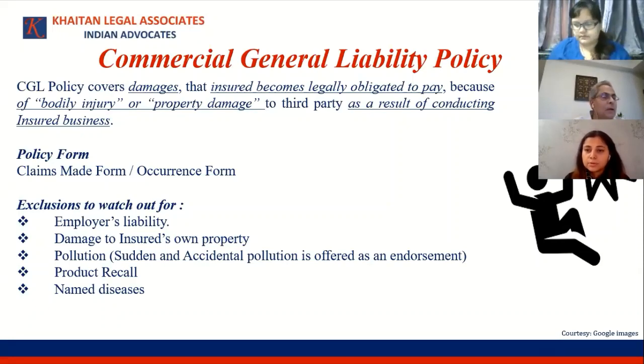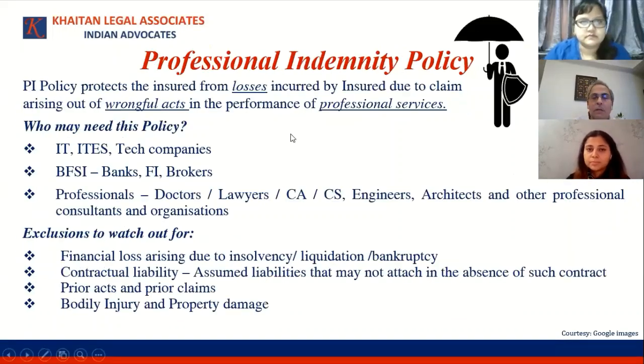But now I think we are almost 50% of the time, so let's move to the professional indemnity part of it. Can you explain what exactly professional indemnity cover includes and what the exclusions are? Because people are more worried that in any professional indemnity claim, first the insurer will cite the exclusions and show you that these are the exclusions, so it is not your claim and you are not eligible. So if you can highlight the inclusions and exclusions.